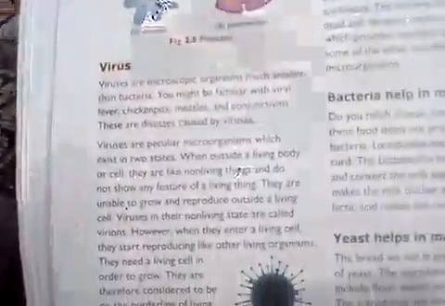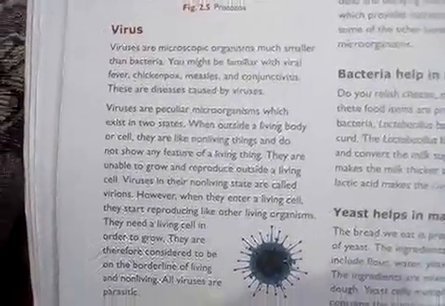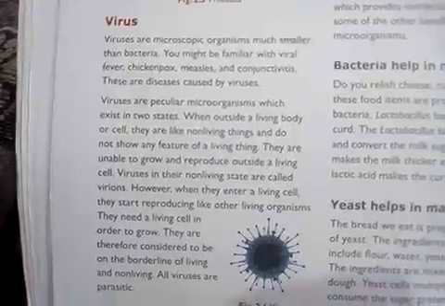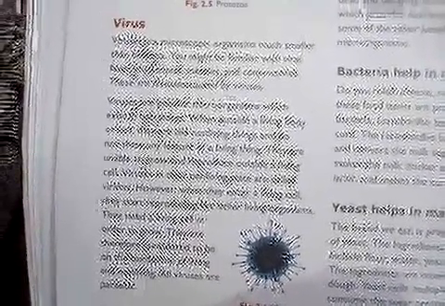Now the next one is virus. Virus is a very unique organism. It is the source of some diseases, as you can see here: fever, chickenpox, measles, and conjunctivitis. These are some of the diseases caused by virus. One unique thing about virus is that it lives in two states. That means it is known as both a living thing and a non-living thing.